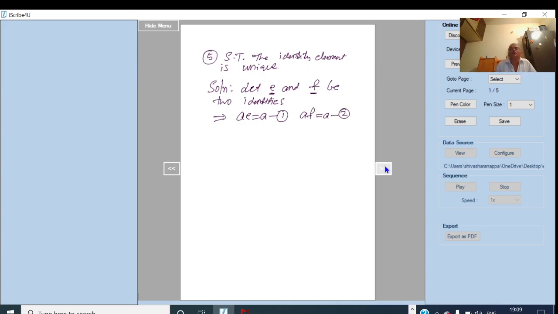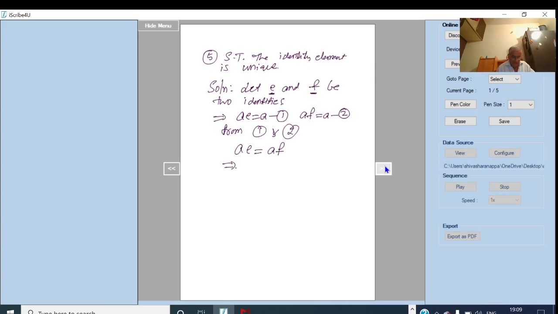Now from 1 and 2, what is the right hand side of 1 and 2? It is equal to A. That means RHS of 1 and 2 are same. Therefore LHS must be same. That is here we write from 1 and 2, left hand side of 1 is AE equal to left hand side of 2 is AF.